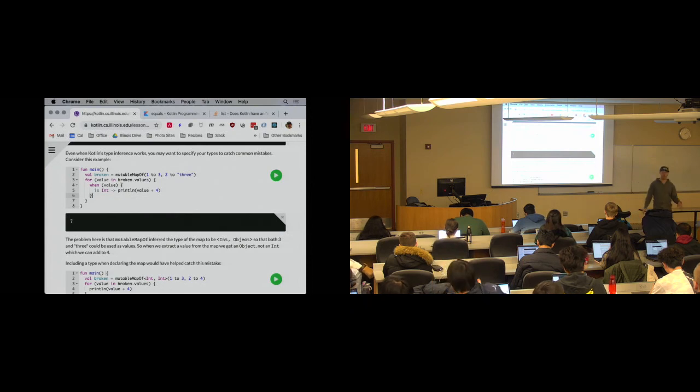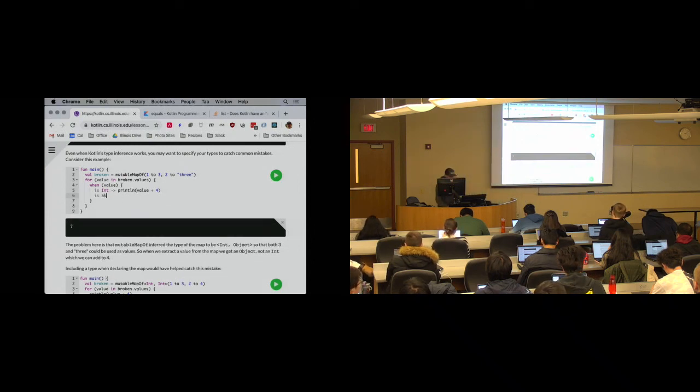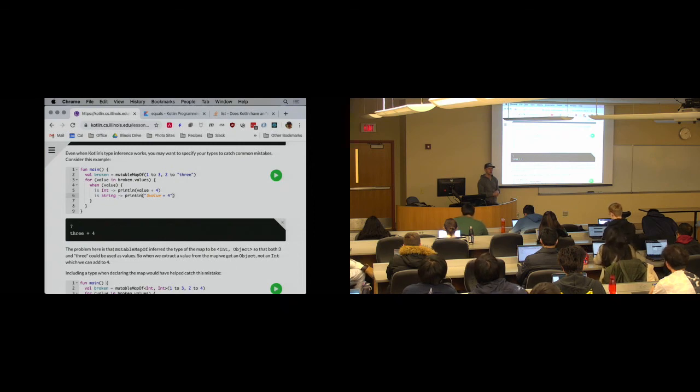Does any? Yeah. So here's an example of when I have a map that has actually multiple types in it. I don't know what it is. I can write these when expressions, and I could handle any arbitrary number of cases. I could say is string, and I'll use string interpolation just to do something kind of silly. Yeah, so this is one of the core uses of that construct. Okay, good. Any other questions?